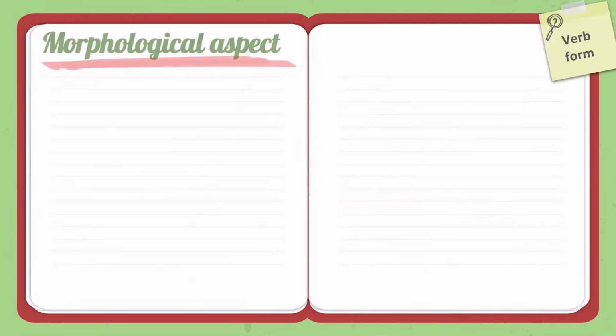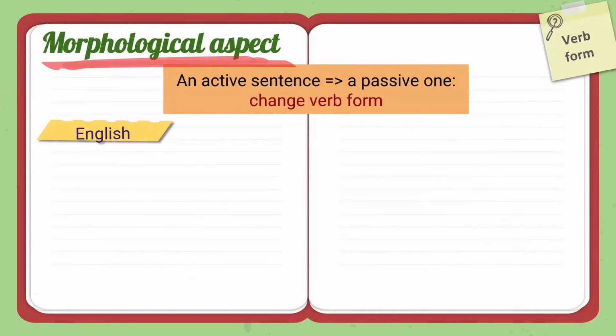In terms of morphological aspect, there's a difference between English and Vietnamese. To transform an active sentence into a passive one, the form of verbs must be changed. However, it is only true for English. English is a functional and synthetic language. Therefore, the verbs in functional language must change their form from active to passive.